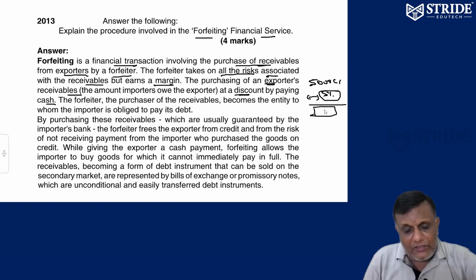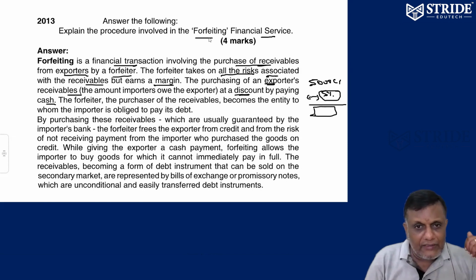But the China receivables, we will take care of. Don't worry, we will take care of whatever money is to be collected from China. We pay right now. That is called forfeiting. Purchasing an exporter's receivables is called forfeiting, and it is always at a discount price.